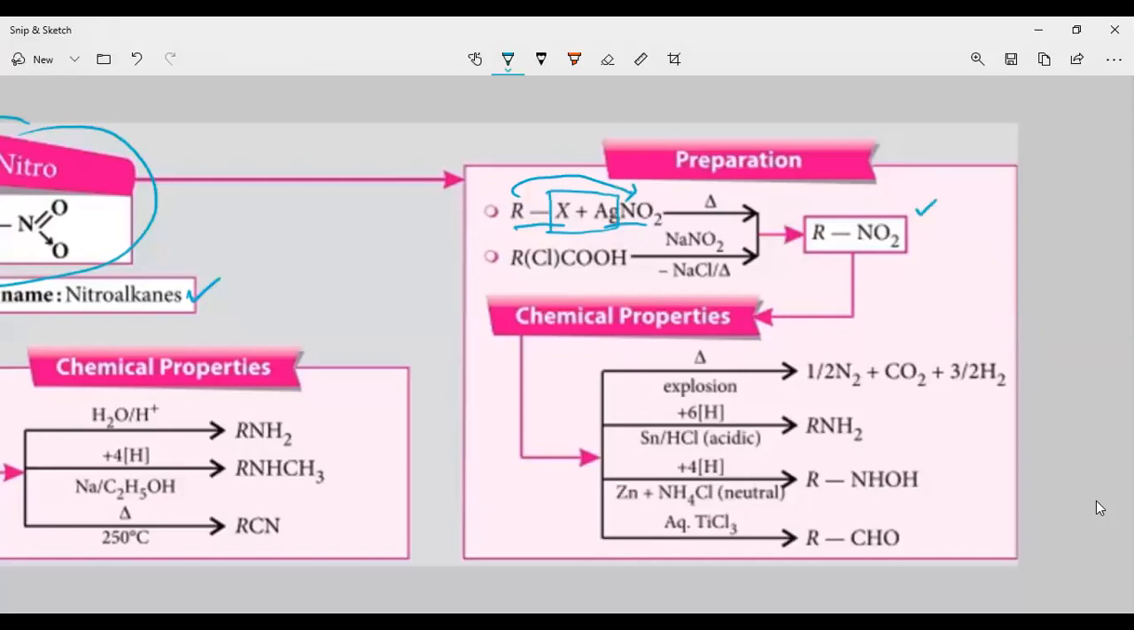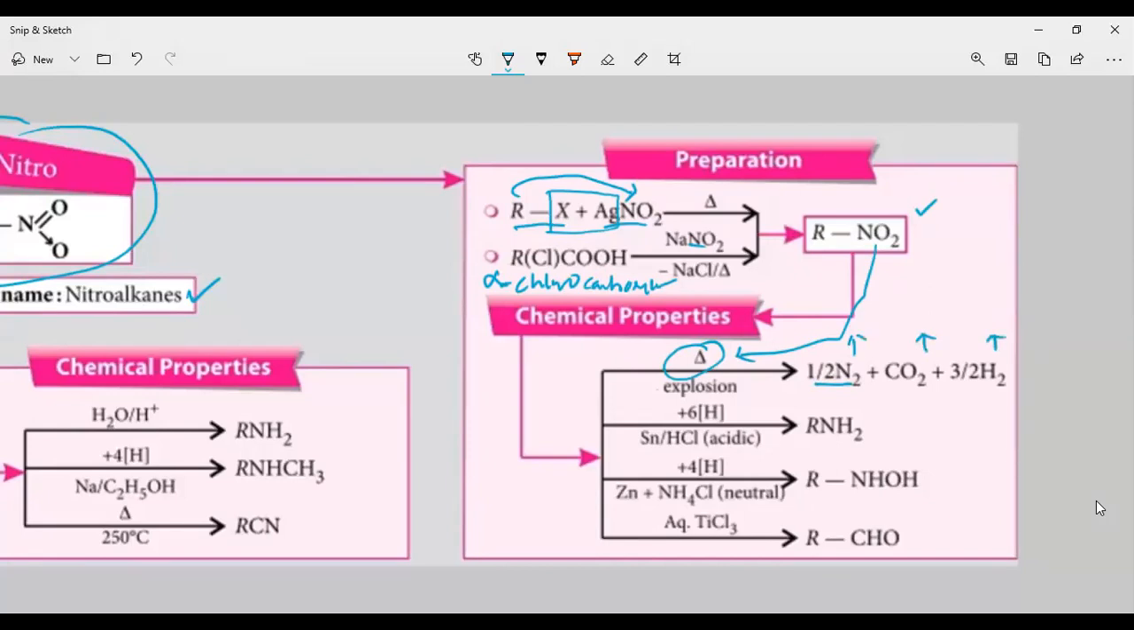Okay, and we are taking an alpha chloro carboxylic acid. Upon heating with NaNO2, Cl will be eliminated and you are going to get the nitro compound. Coming to chemical properties of nitro compounds. Nitro compounds on heating, what are you going to get? You are going to get nitrogen gas, carbon dioxide gas, hydrogen gas. Very important. So all these three gases will be evolved.